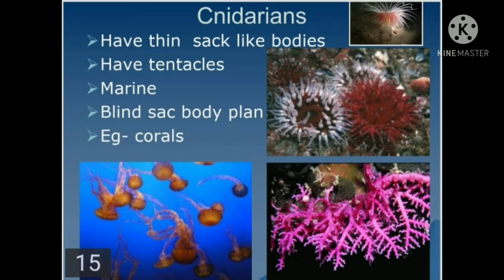They have thin sac-like bodies, and they have tentacles also. And they are marine in nature. It means they occur only in seawater. And they have a body plan whose type is blind sac body plan. Okay, the example is the coral.